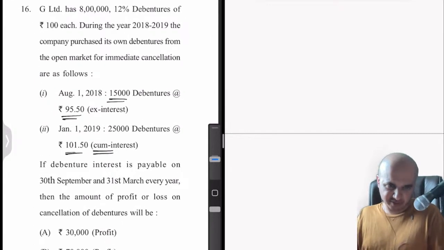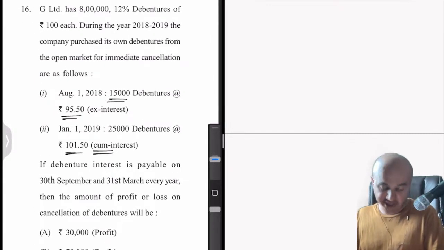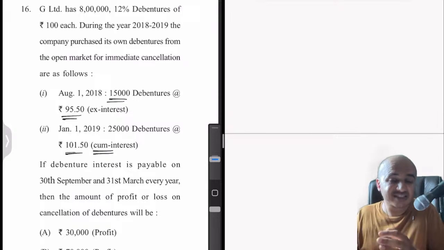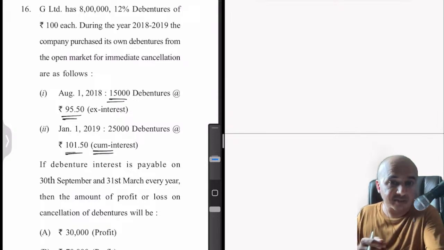If debenture interest is payable on 30th September and 31st March every year, half yearly debenture interest, then the amount of profit or loss on cancellation of the debentures is how much? How much is the money which we are making by cancelling these debentures in the open market? Are we making any money here? If so, how much? That is the question.